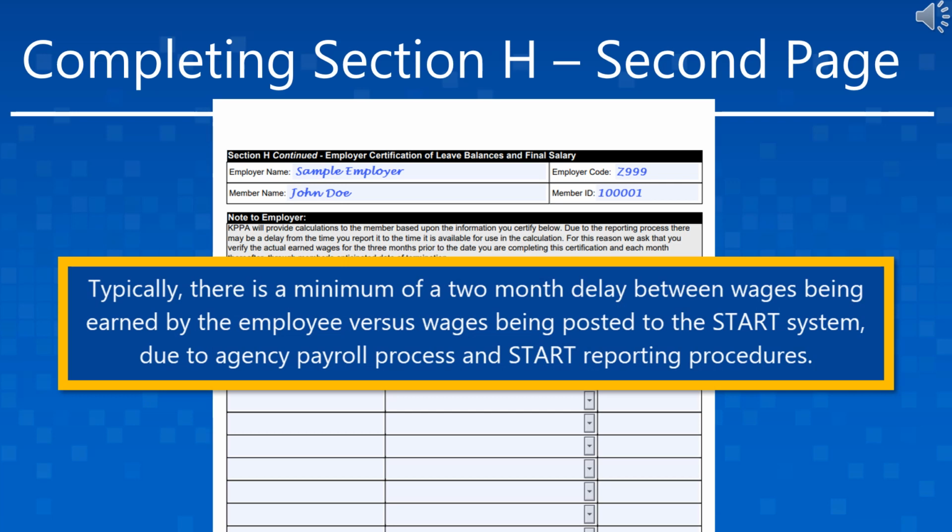Typically, there is a 2-month minimum delay between the wages paid to the employee versus the wages posted to the START system. If we do not have wages posted and the employer does not supply the information, KPPA counselors will not have the member's full salary when running the retirement calculation.